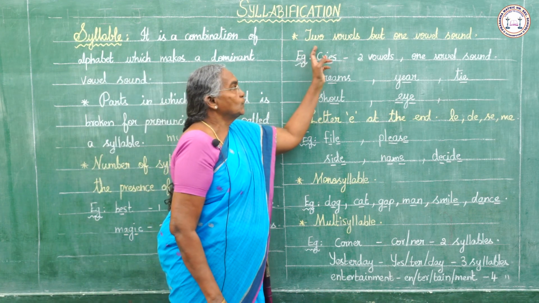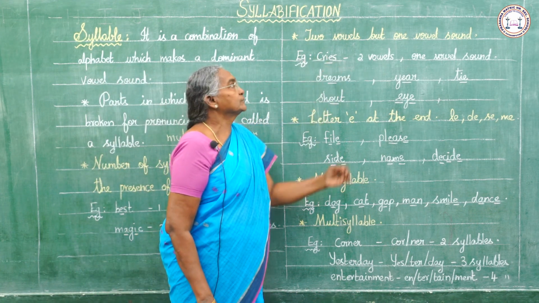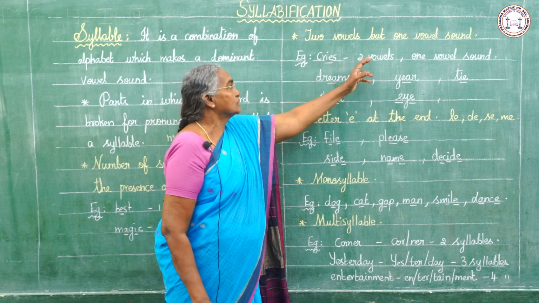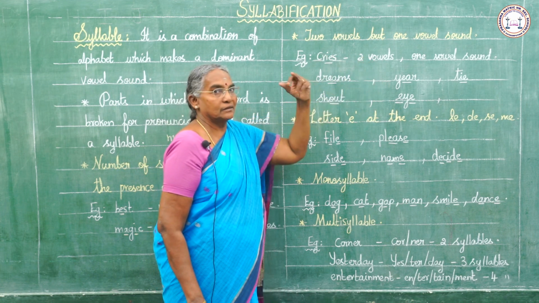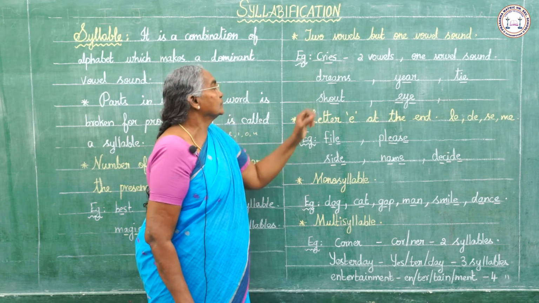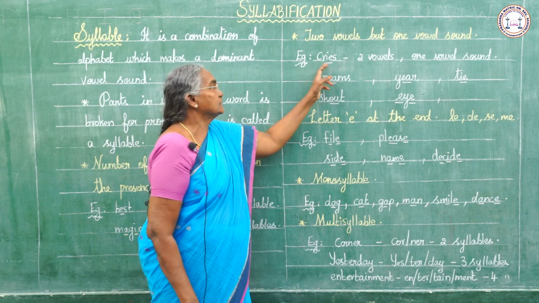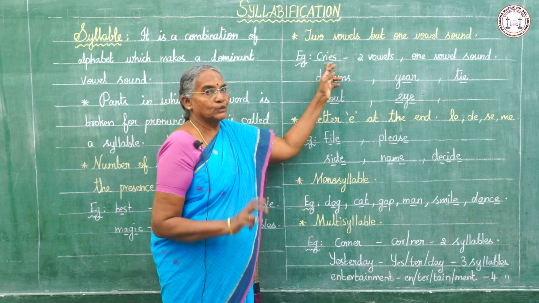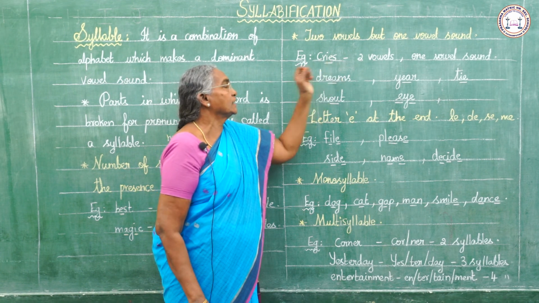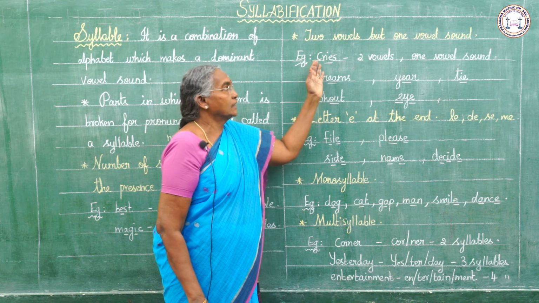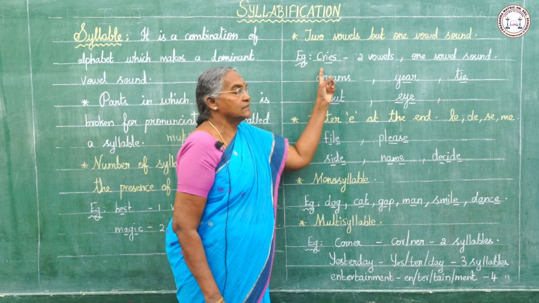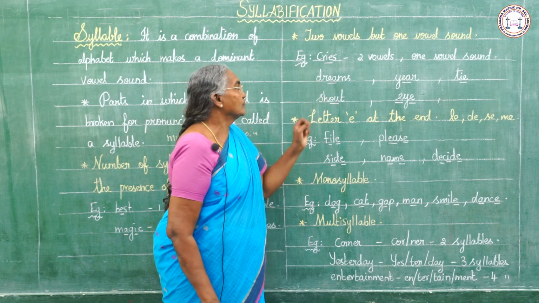Next, two vowels. Sometimes words may have two vowels but one vowel sound. Example, cries. You can see two vowels together, I and E, but here we count only one syllable. Cries, one syllable.